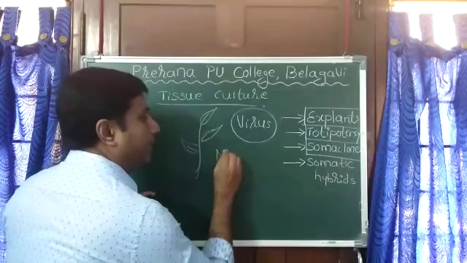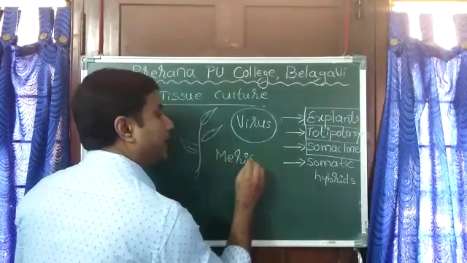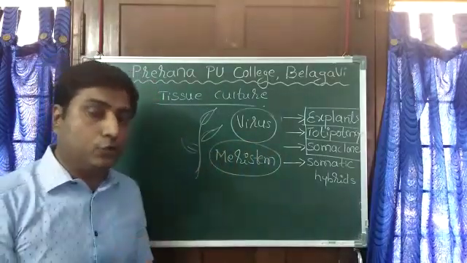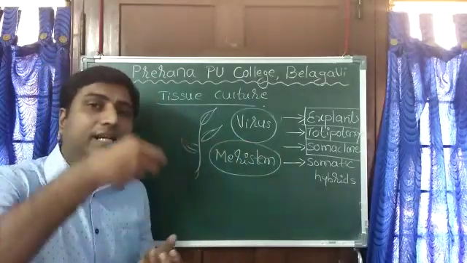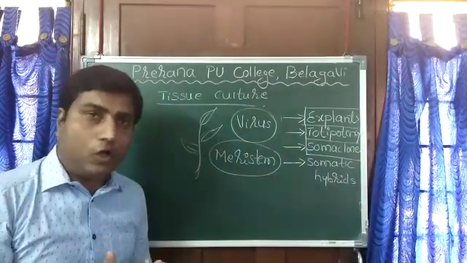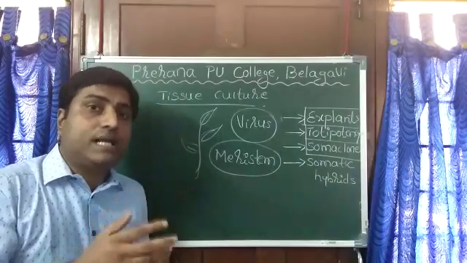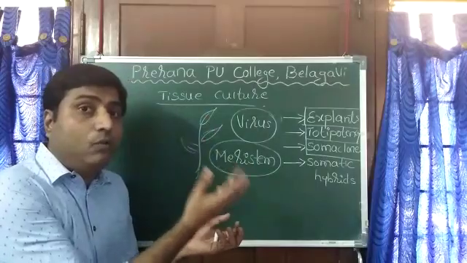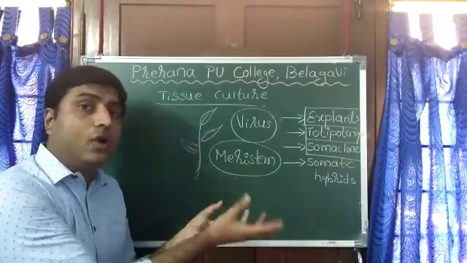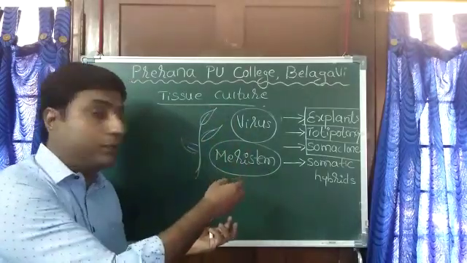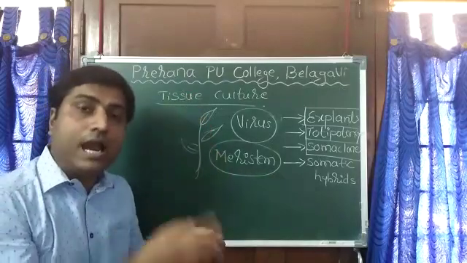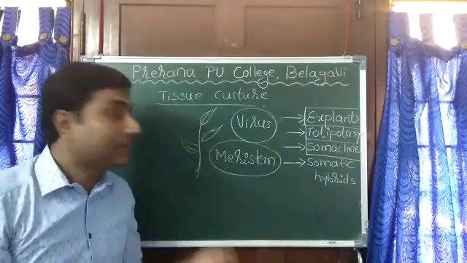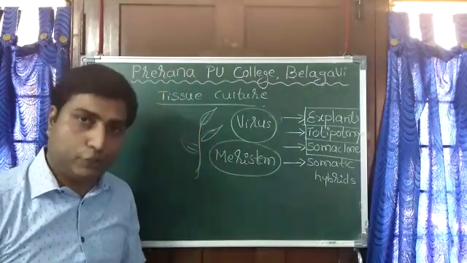We know what meristematic tissue is: the tissue generally present at the tip, the apical meristem, which has the capacity to divide. In this tissue generally the virus has not infected so far. You take those tissues and subject them to tissue culture, and we will get virus-free plants. This is another advantage of tissue culture.